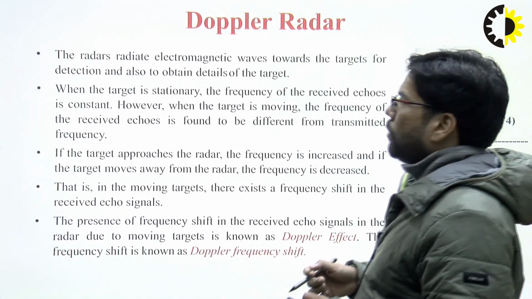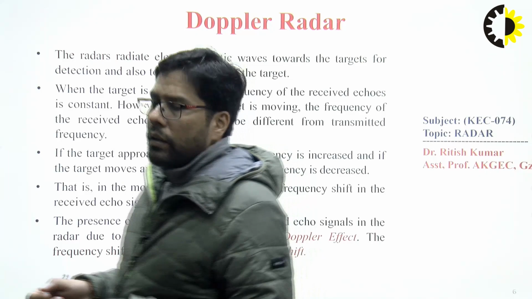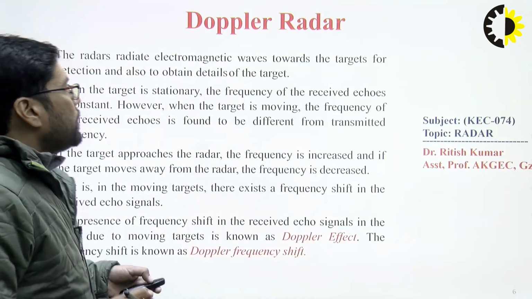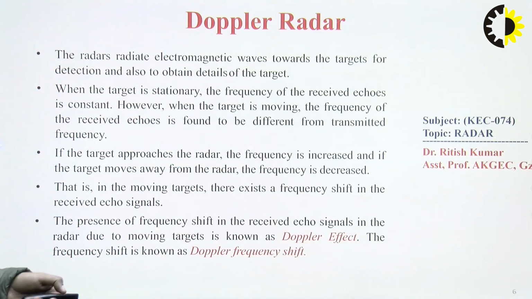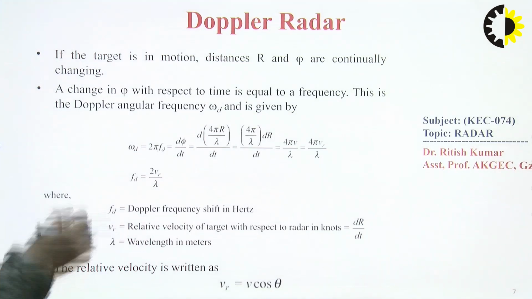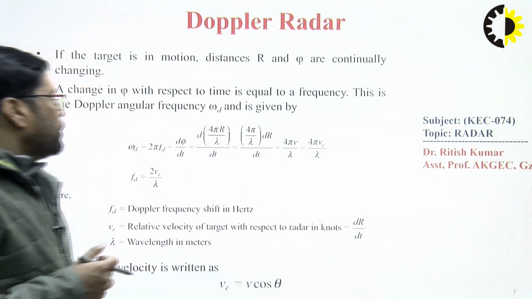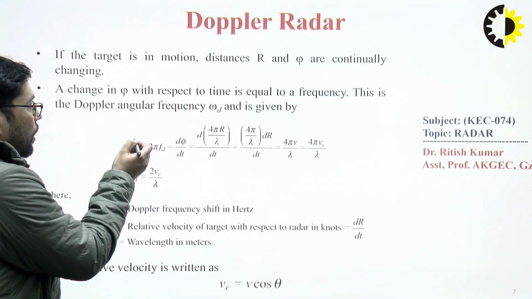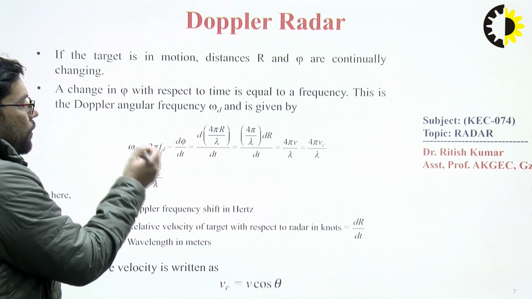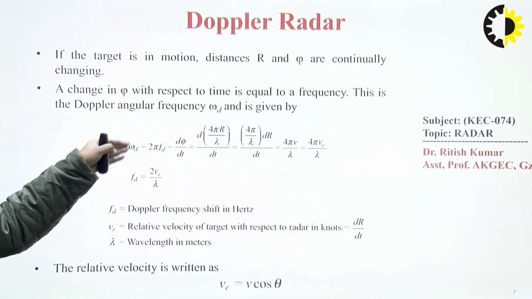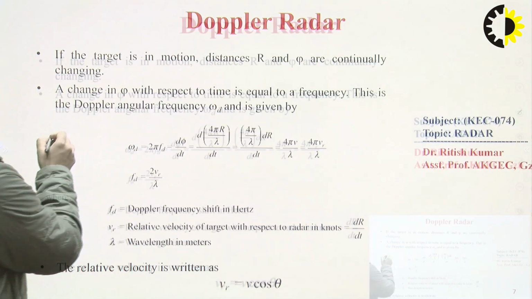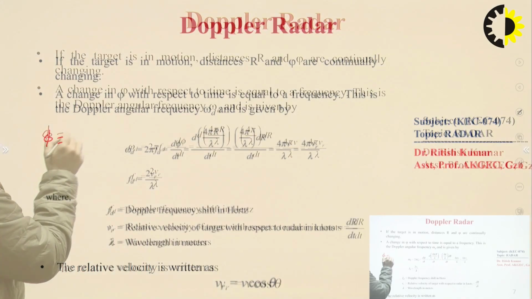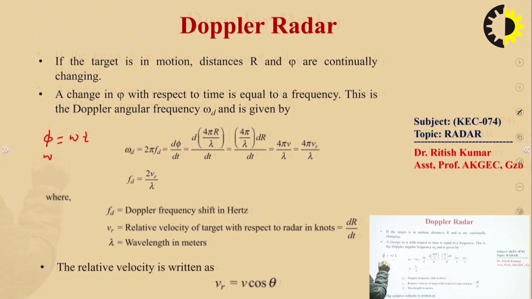How can we find the Doppler shift from a mathematical point of view? As we know, omega is equal to 2 pi f. This is the radian frequency. And phi is equal to omega t, so omega is equal to d phi by dt, where phi is the phase difference.